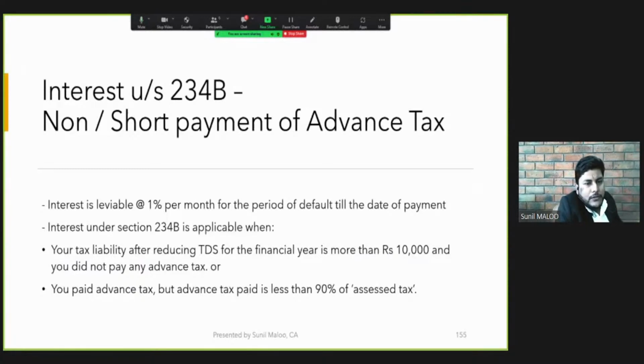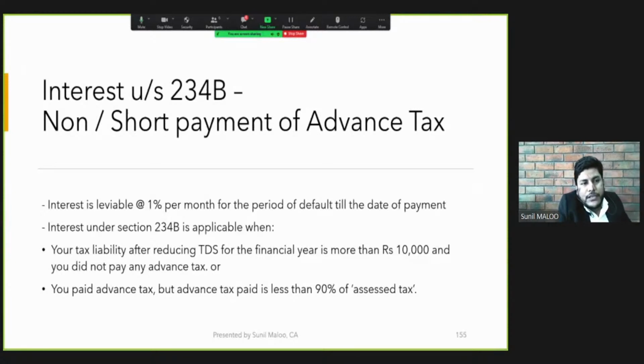Suppose 1 crore was payable, and the assessee has paid 80 lakhs in 4 installments. Still, he will be liable for advance tax on the difference of 20 lakhs. But in the same case, if the assessee makes payment of 91 lakh in totality of the advance tax in all the 4 installments, then he will be exempted from 234B even though there was a shortfall of 9 lakh rupees, because that shortfall is within the limit of 10%.